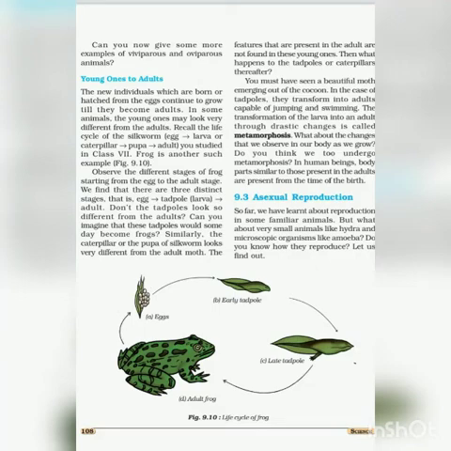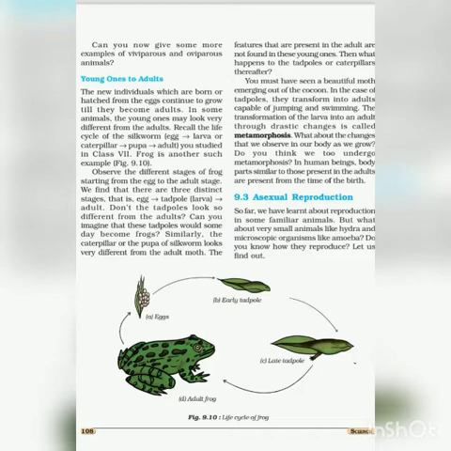We will continue with Standard 8 Science, Lesson 9 Reproduction in Animals. Now we were talking about the young ones that develop into adults. They may not look similar to that of adults. We have learned the life cycle of silkworm, that is, eggs hatch to form a larva or caterpillar which converts into pupa and then into an adult moth. The caterpillar or the pupa of silkworm looks very different from the adult moth.